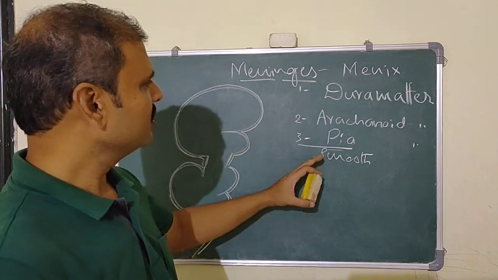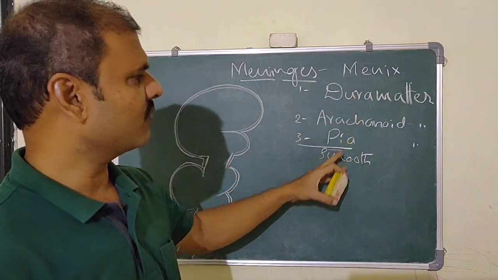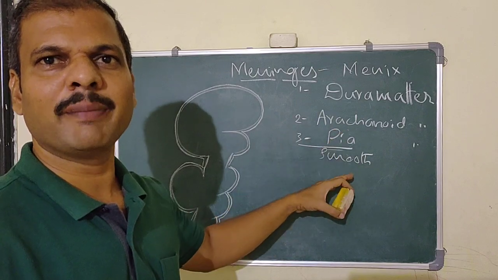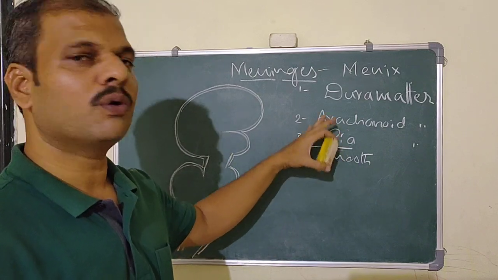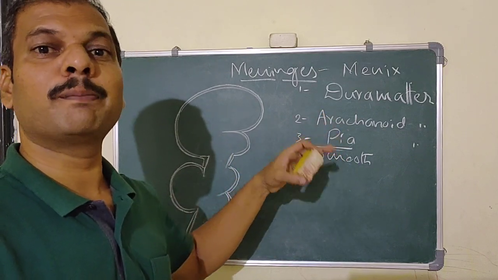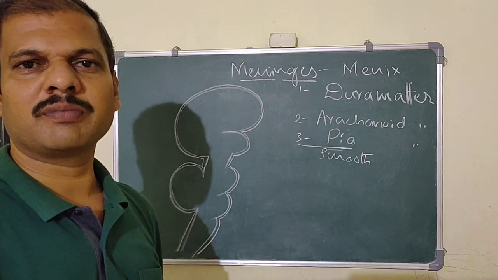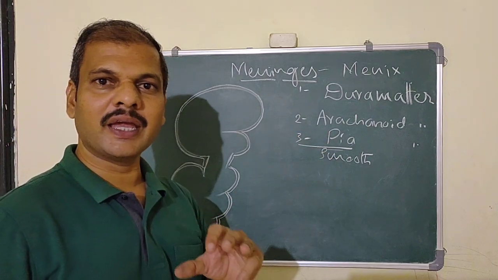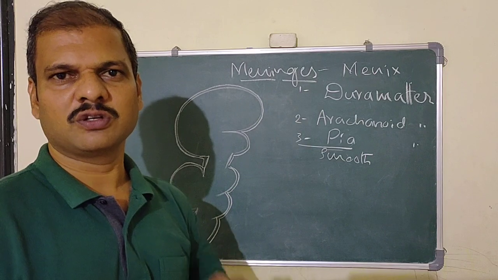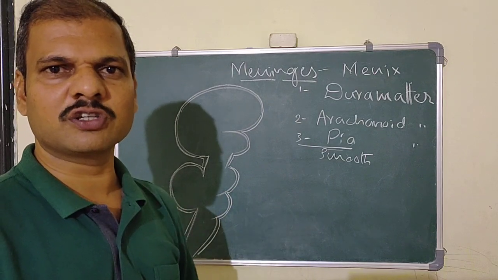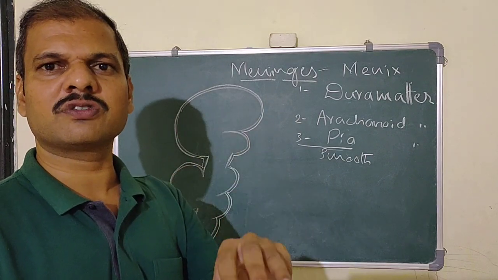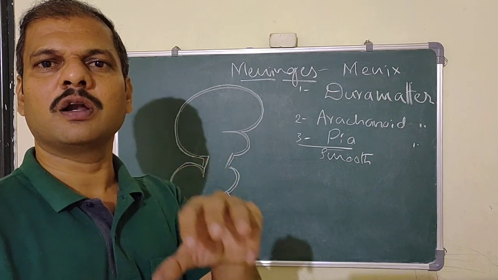So here also, these are the maters: dura mater, arachnoid mater, pia mater. All three will protect the central nervous system, because the main aim of the meninges, the main aim of these coverings, is to protect the central nervous system in its proper location.